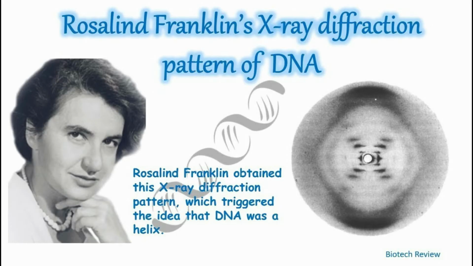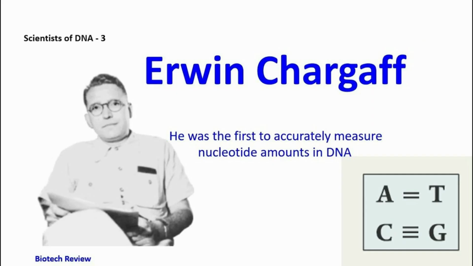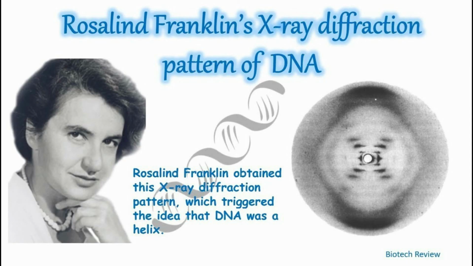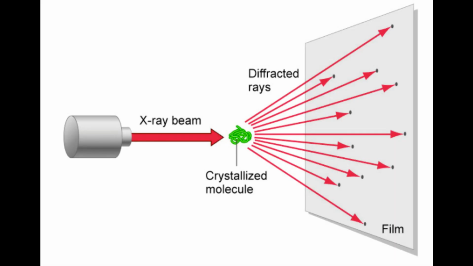A British chemist, Rosalind Franklin, carried out an X-ray diffraction analysis of the DNA molecule. She bombarded the DNA molecule with X-rays. The individual X-rays get diffracted and the diffraction pattern is recorded on photographic film. When carefully analyzed, this pattern gives the 3-dimensional structure of the molecule.